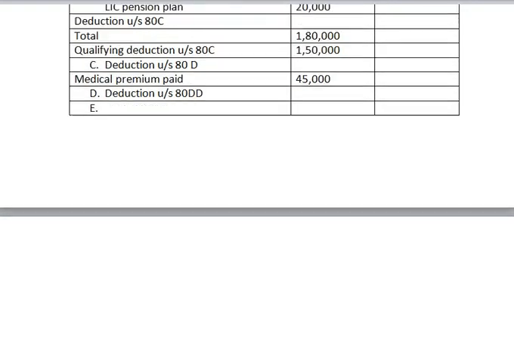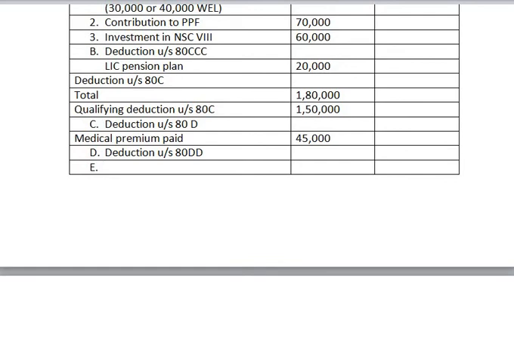It is medical treatment of severely disabled person, medical treatment of dependent. What is the amount?